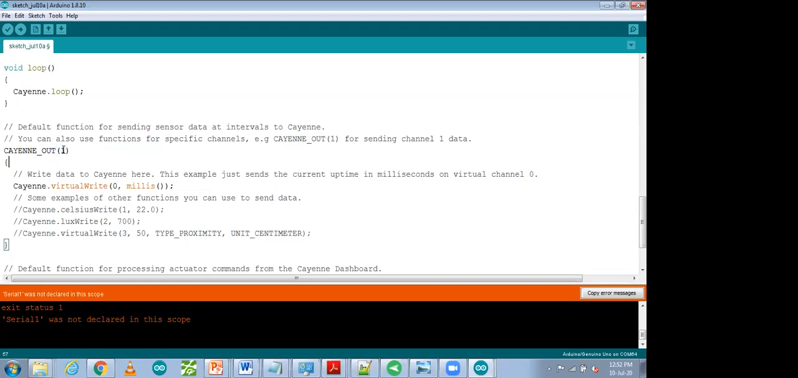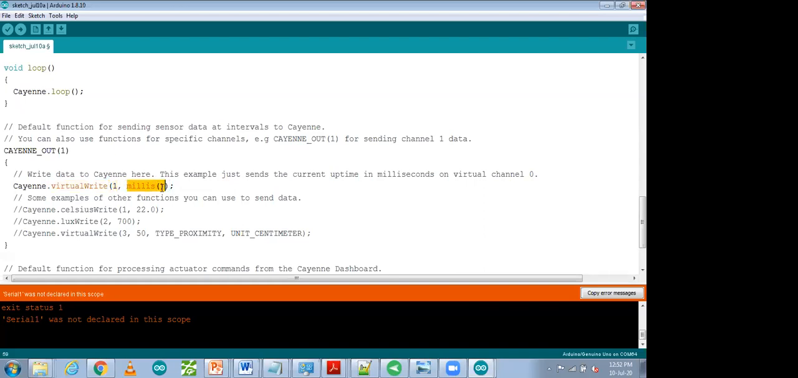If we are using channel number 1, over here we also have to use the same channel. So I'm going to use channel 1, and this is a function for sending data on the cloud. Whatever value you want to send on the cloud, you can send using this virtual write. This sends data virtually to the cloud. This is virtual channel 1, and this is the value.